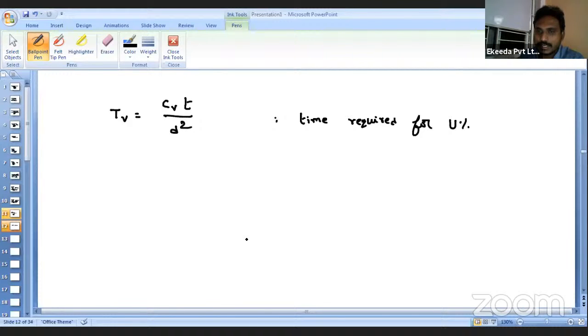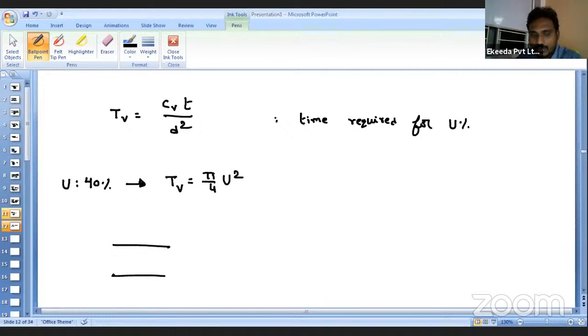Let us say that at a particular consolidation, if I am going to evaluate at a degree of consolidation equal to 40%, can I find out the time factor or not? As it is less than 60%, I can say my time factor is nothing but π/4 × U². Now, at one time I will keep my length of the drainage path as one way, and the second time I will say that my length of the drainage path is two way.